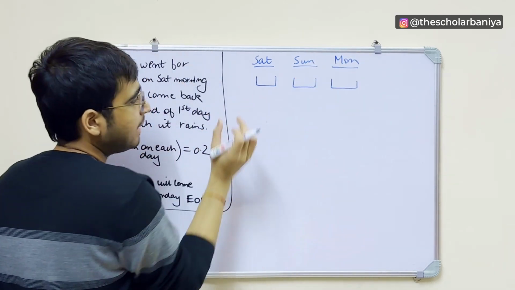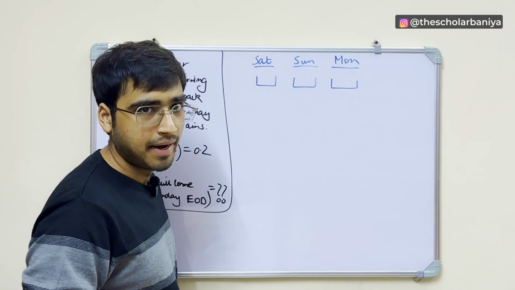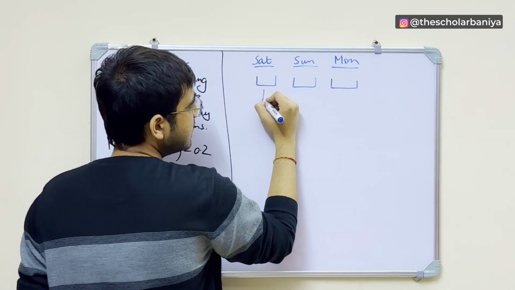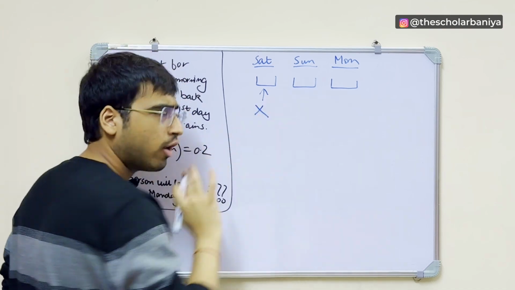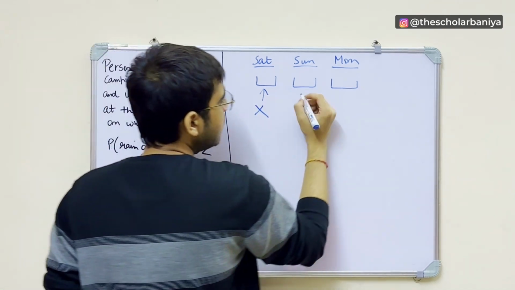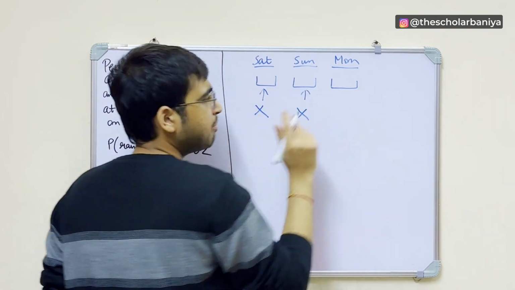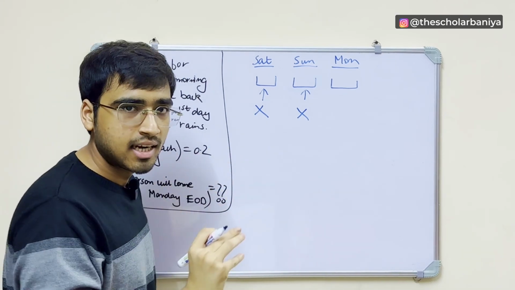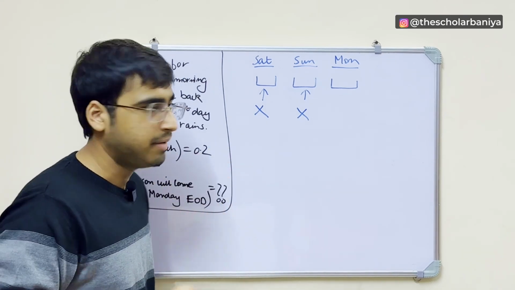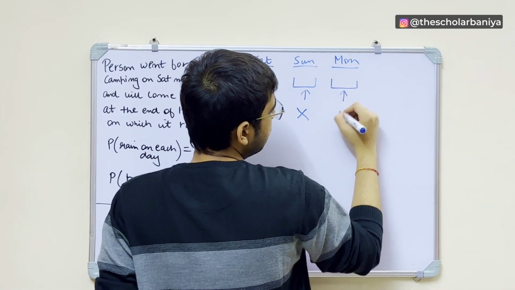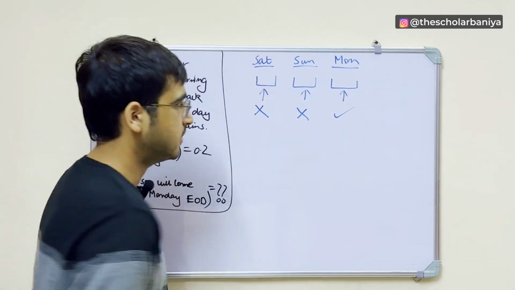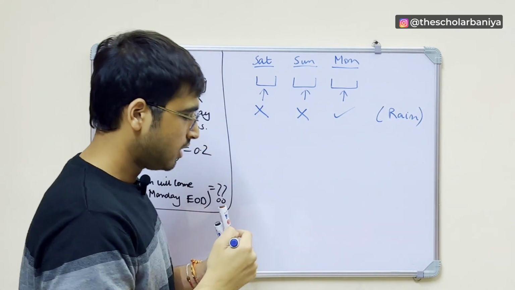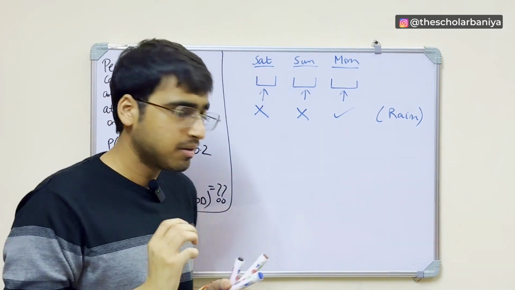So he went on Saturday and he came back on Monday night. That means on Saturday it must not have rained, right? Similarly, on Sunday, obviously it must not have rained, but on Monday it must have rained, and that is why he's back by Monday end of day. So on Monday it must have rained. This is rain. I hope this should be absolutely clear, right?